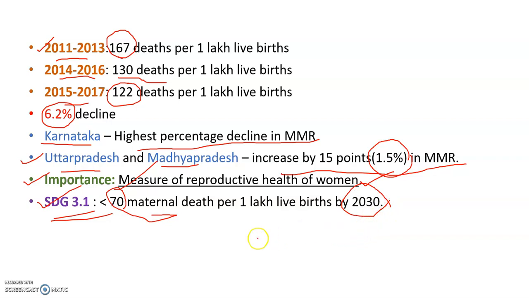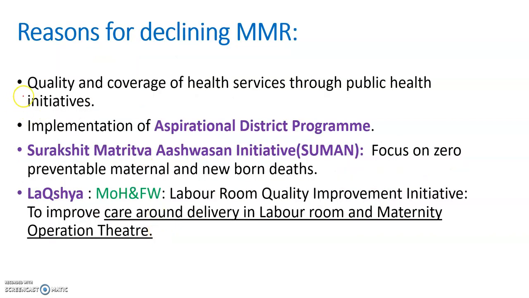We have seen that we are proceeding at a very good pace. That means our MMR, that is maternal mortality ratio, is declining. That is very good news. But we should understand the reasons for the decline in this MMR.